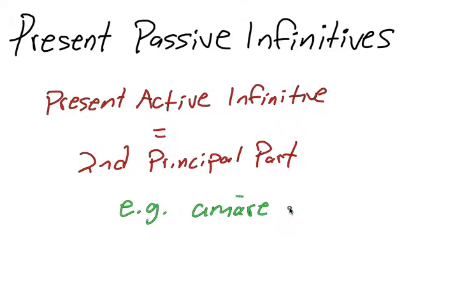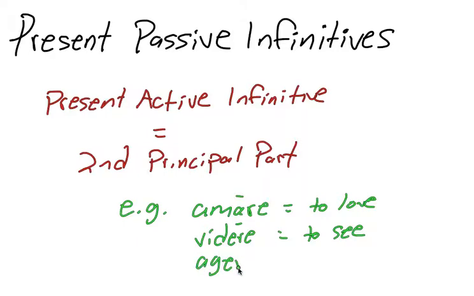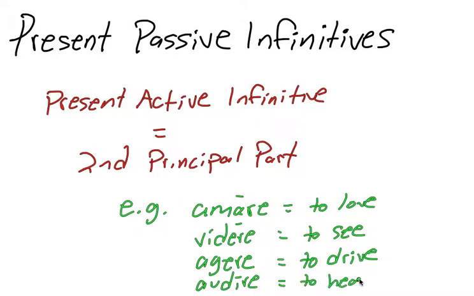Amare, to love. Videre, to see. Agere, to drive. Audire, to hear. Okay, so those are all four conjugations. So that's the present active infinitive.